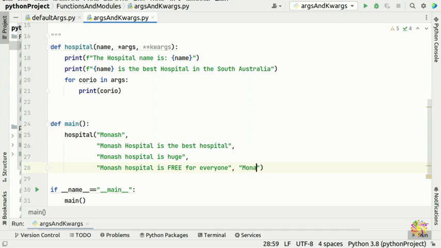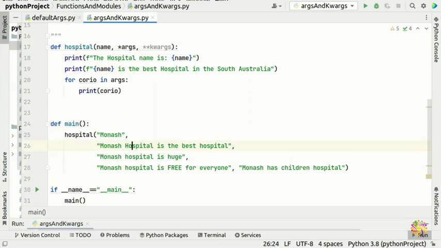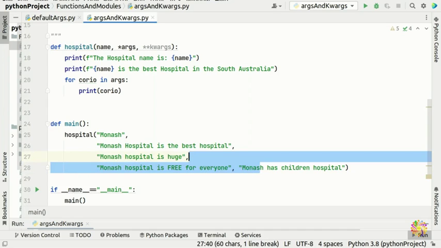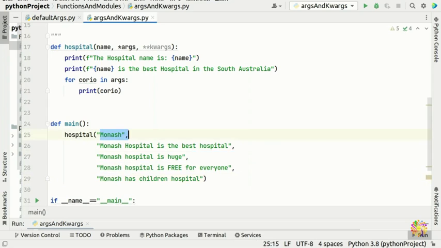so Monash has a children hospital, and whatever I wrote here is true. And Monash hospital is the best hospital. That's true. That's real. I'm not just faking. There is a Monash hospital, and the Monash hospital is huge. It is huge, and Monash hospital is free for everyone. And Monash hospital has a children hospital, which is called Monash Children Hospital. So if you want to look on the internet, you can have a look. Okay, so now I have used one.